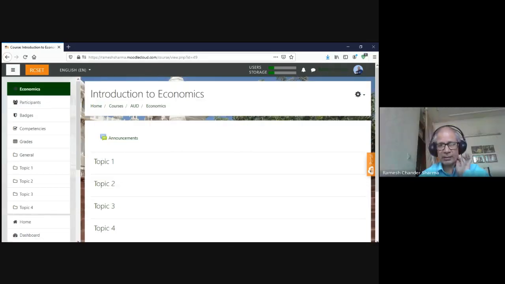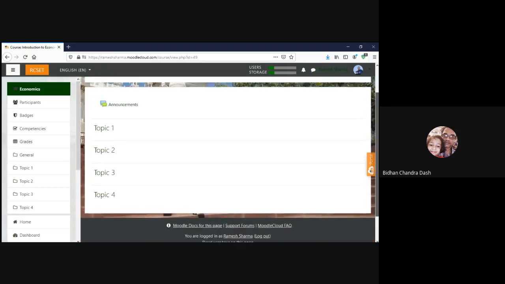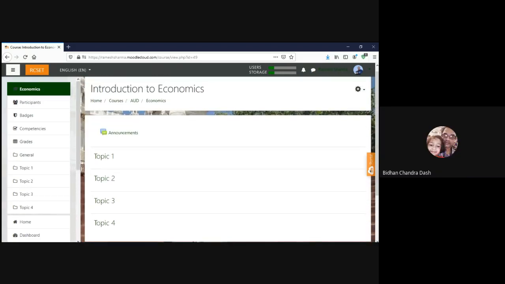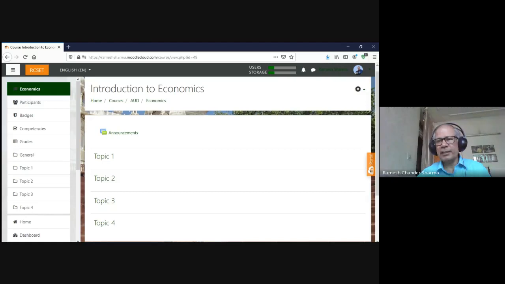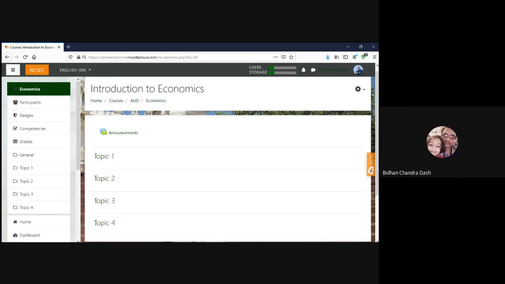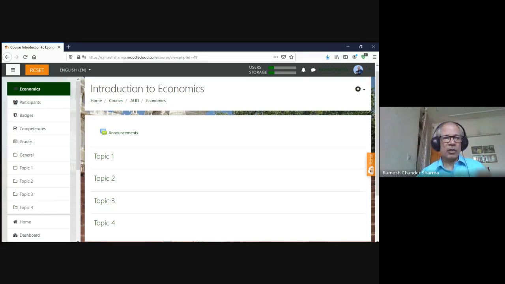So this is the screen. By default, it will show creating the course. Here, this gear icon is very important. This is the path. In Moodle, if we want to navigate, it is always the gear icon.